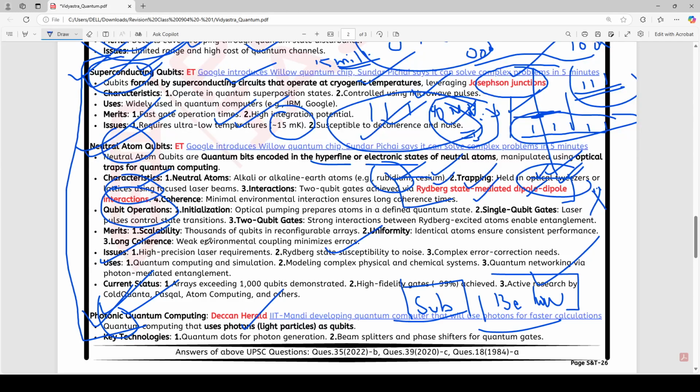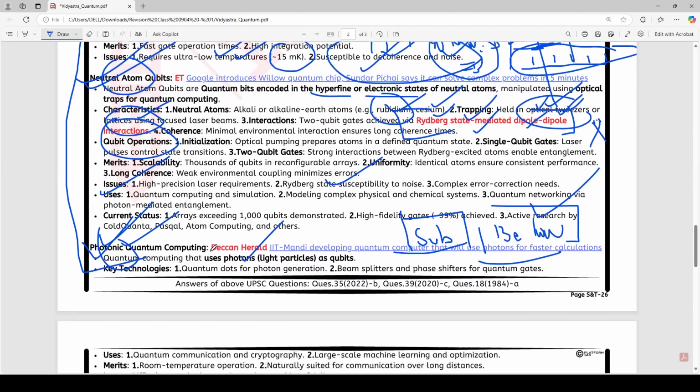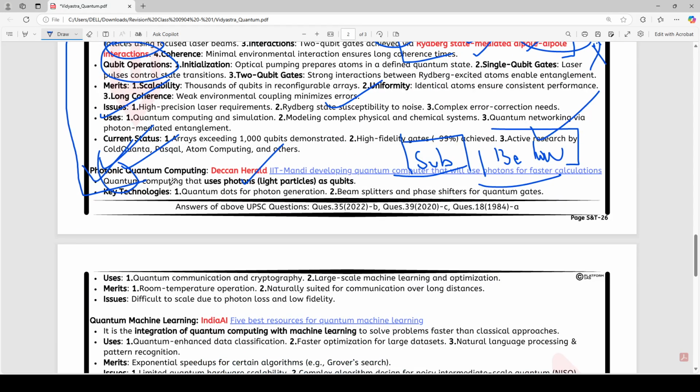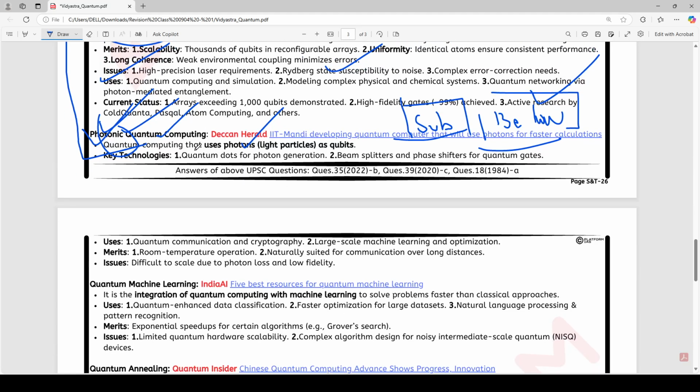So those photons are again particles smaller than atoms. So they are subatomic and they are used in quantum computing. Now, why am I not explaining it too much? Because you don't need this much explanation. That's why I have kept it short. If you go into too much explanation, you will forget everything.